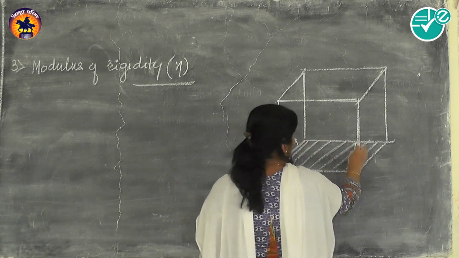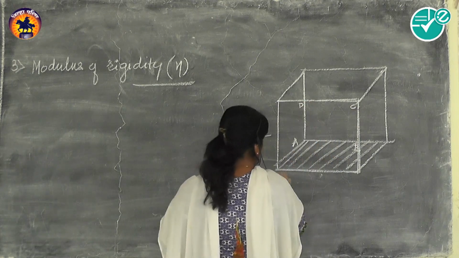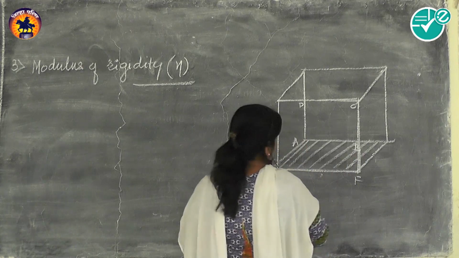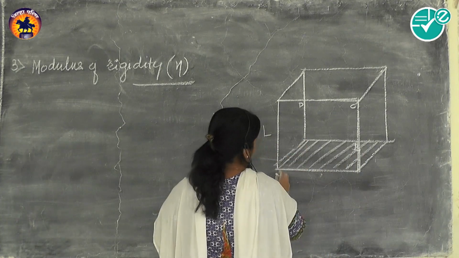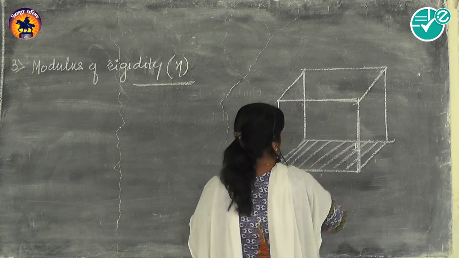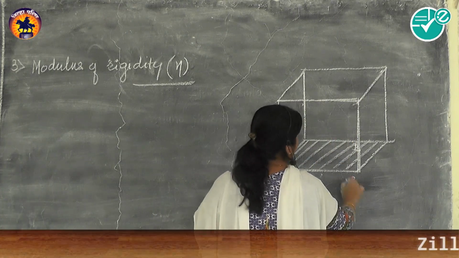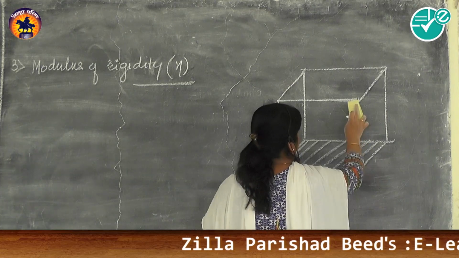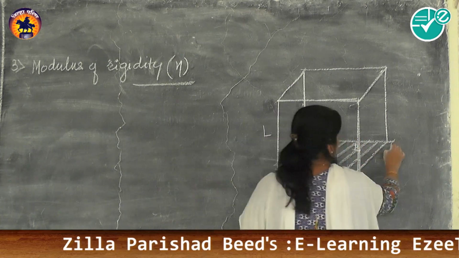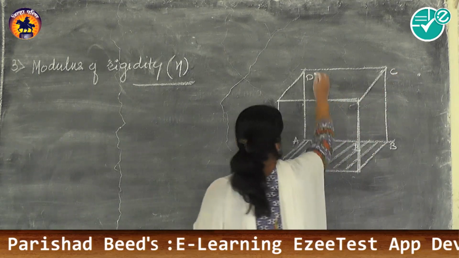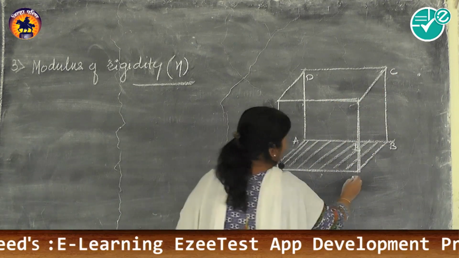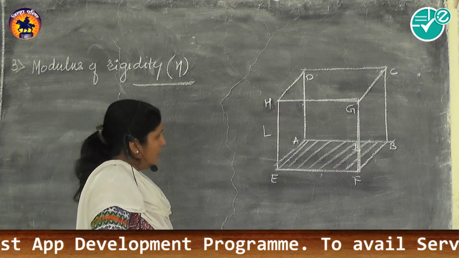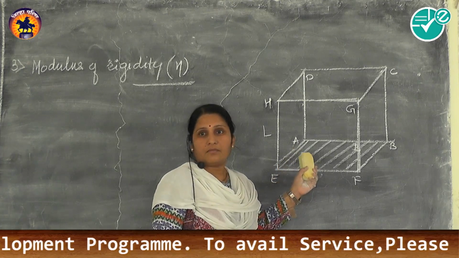Suppose this is A, B, C, D, and this is E, F, G, H. Now bottom of this cube is fixed.